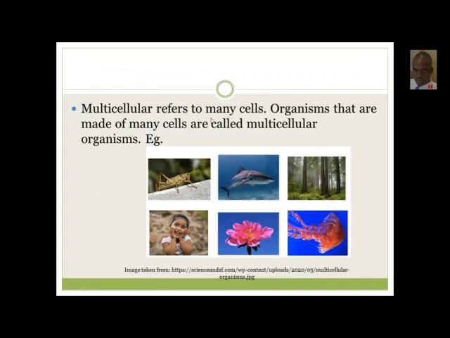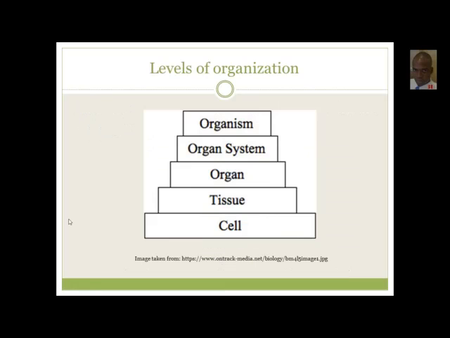Multicellular organisms refer to many cells. So organisms that are made of many cells are called multicellular organisms. So they are very much around us. We can see them because they are made of a lot of cells. So grasshopper, a shark, trees, jellyfish, flower there, and there's a human being, a nice little girl. Good. All of these are multicellular organisms. So take away from this: unicellular made of one cell, multicellular made of many cells.